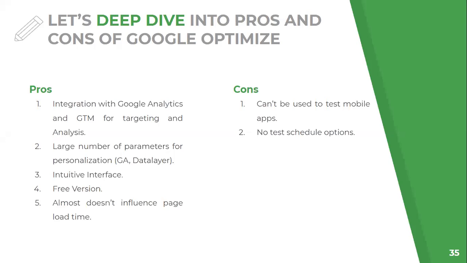Second is a large number of parameters for personalization: Google Analytics, data layer, etc. So we have so many parameters. Third, intuitive interface. The interface is quite intuitive, it's quite easy, and that's the best thing. Then the free version. Anything that is free attracts us the most, and it's not that the free version is quite a normal one. We have got so many advantages in that as well.